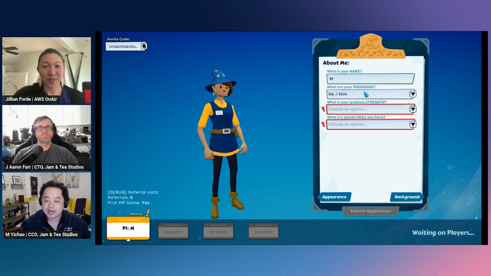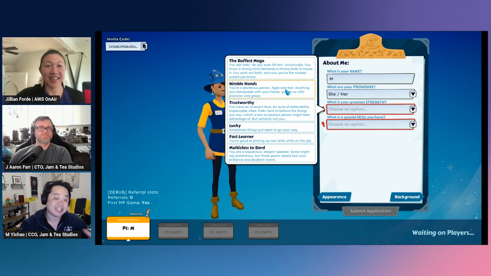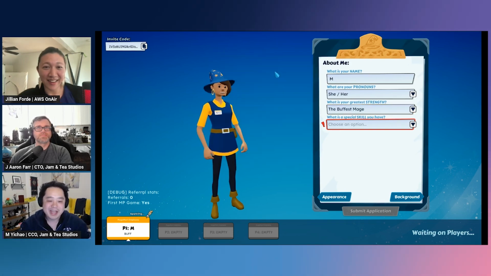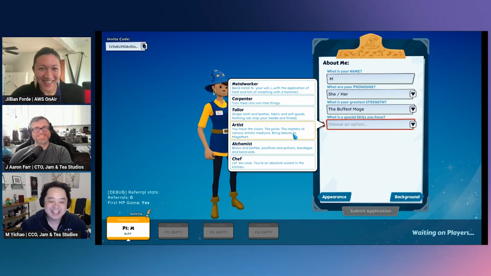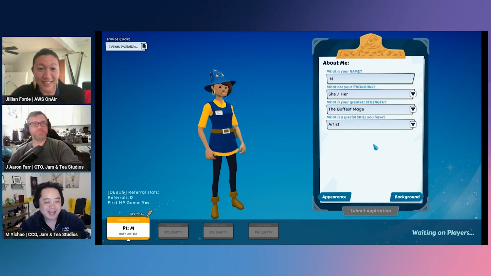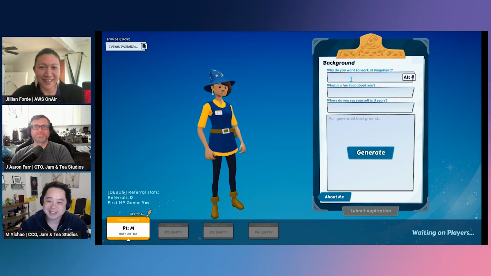So here, we're going to create a character as you might in other games, but you'll notice that rather than picking hard numbers and stats, we're picking things that describe our characters. In a moment, all of that will come together to generate a backstory and background for our character. For this playthrough, I've hit the random button on the cosmetics. I think she looks pretty strong. Yeah, she's going to be the buffest mage here. That's right. The earrings are giving me an artist vibe, so we'll say we're going to be a buff artist. Really, my aspiration personally as a player.